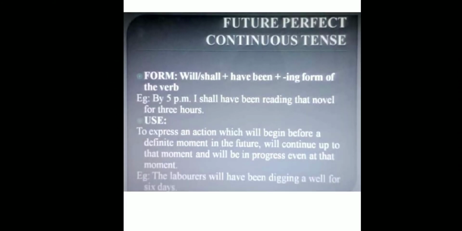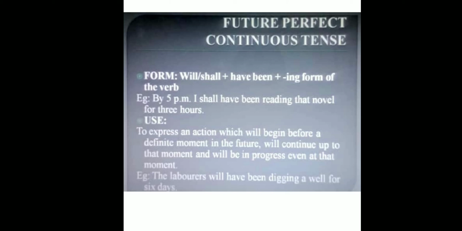Moving ahead, future perfect continuous tense. Its form is will or shall plus have been plus ing form of the verb. Okay, subject plus will or shall plus have plus been plus ing. Continuous है तो ing आएगा. Example, by 5 p.m. I shall have been reading that novel for 3 hours. Right? Subject is I. will or shall में से यहाँ पे डाला है shall plus have been plus read plus ing, verb plus ing, that is reading, plus rest of the sentence, that novel for 3 hours. Now its use.